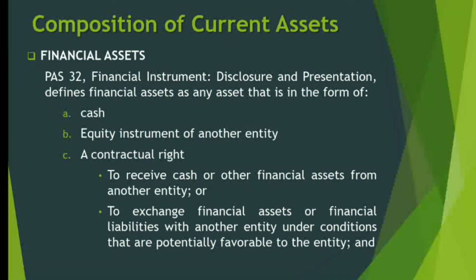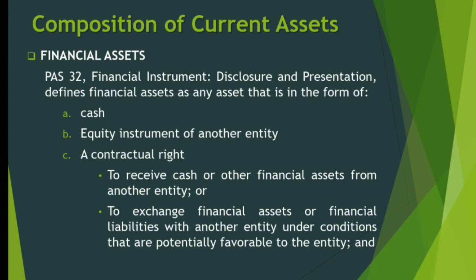This means that you will receive something that can eventually become cash. For example, a savings deposit in the bank. You and the bank have a contract, and you as the depositor have the contractual right to receive cash whenever you withdraw. However, if your deposit is gold, that gold is not considered a financial asset because it is not cash. And aside from your cash deposits in the bank, there are other examples of financial assets.